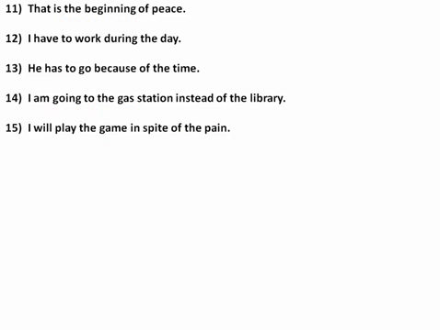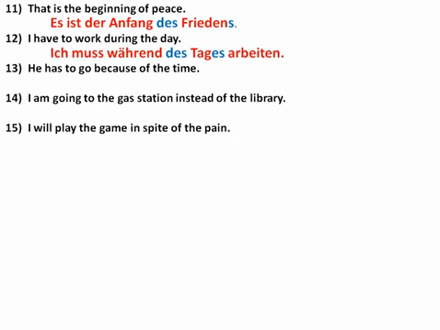Some more examples. Das ist der Anfang des Friedens. Frieden, der Frieden, changed to des Friedens, two syllables long, add an s. Have to in German throws a lot of Americans and English speakers off. Have to in German is just muss, so: Ich muss während des Tages arbeiten. So here we're using, again, a genitive preposition, während, and then der Tag to des, and Tag, one syllable long, es. Ich muss wegen der Zeit gehen.